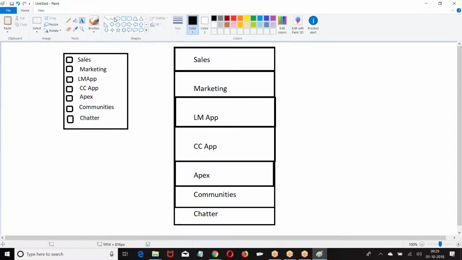Now, if a user purchase Salesforce license, he can work with CRM as well as Force.com. So Salesforce is allowing him to work on CRM and Force.com. So he is capable of working with all of this.